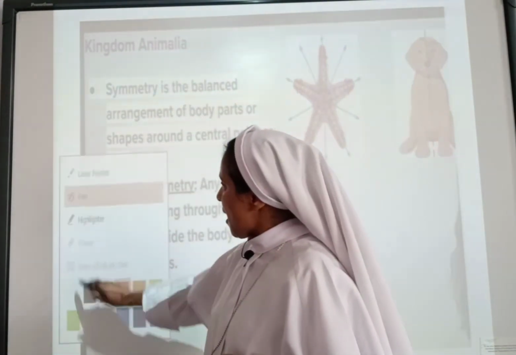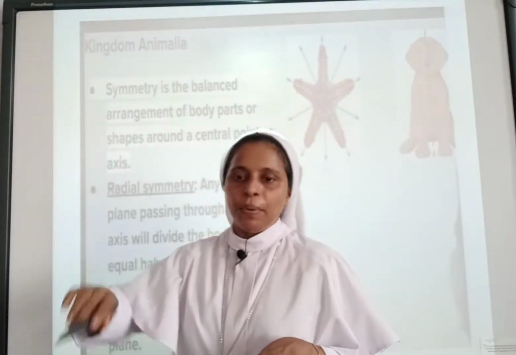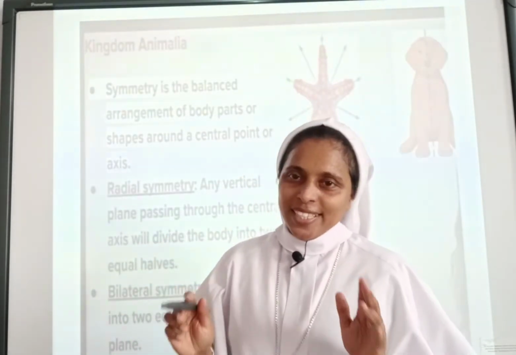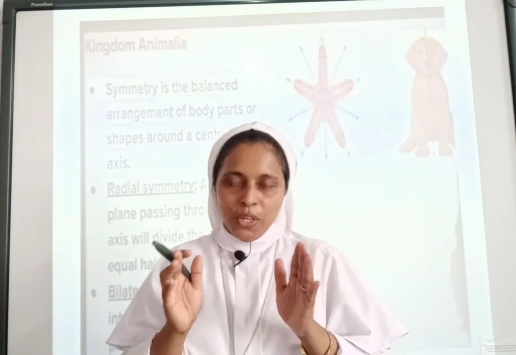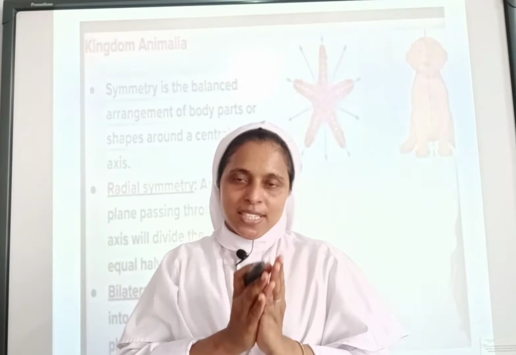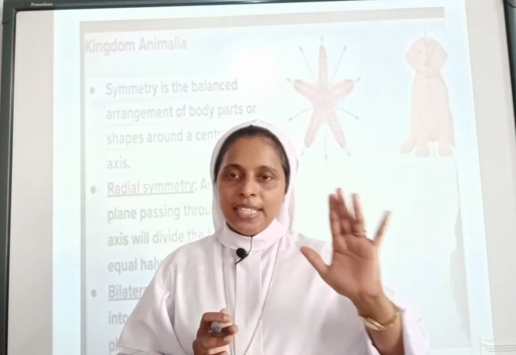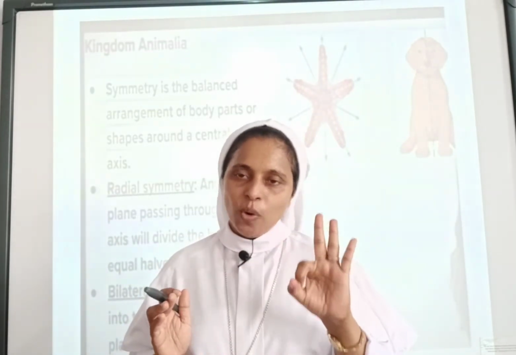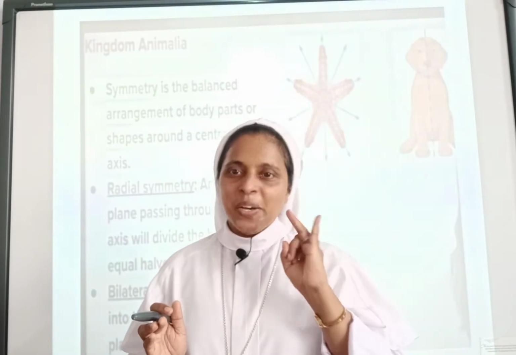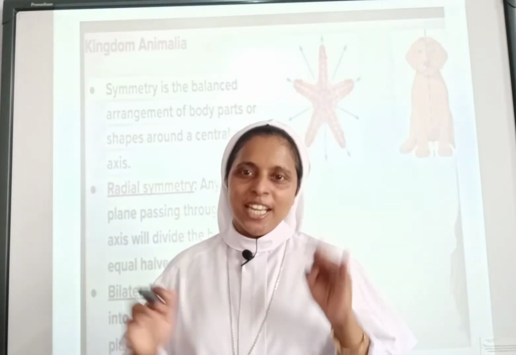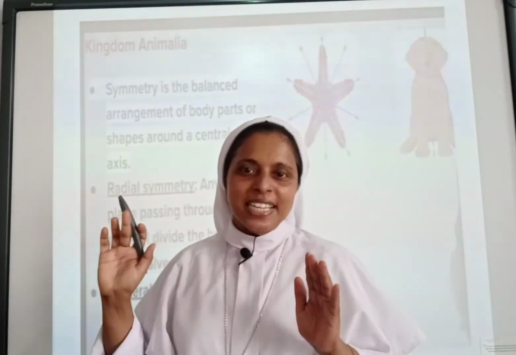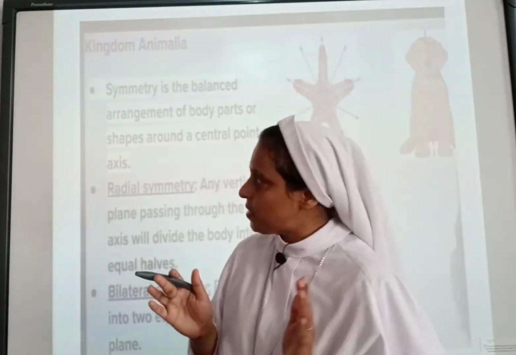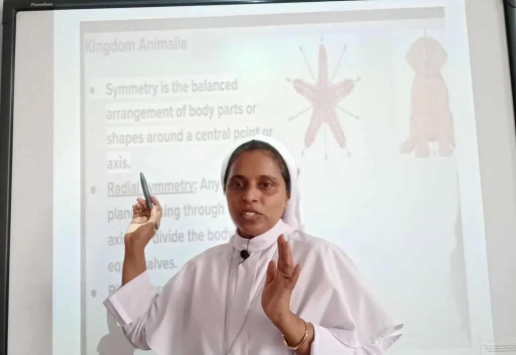Finally, we have an interesting topic, that is body symmetry. As I have told you, the body organization of the animals is designed based on 3 types. What are they? Germ layers, body cavity, and symmetry. So finally we have reached symmetry. It's an interesting thing. So, body symmetry.